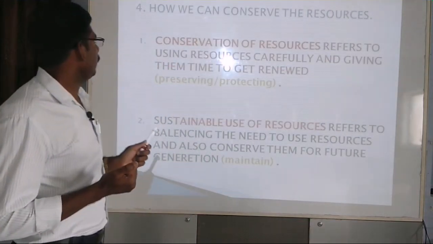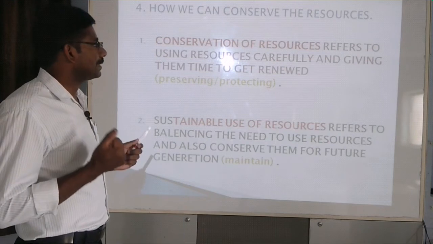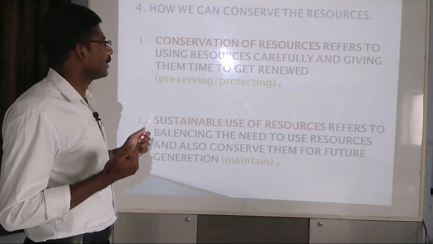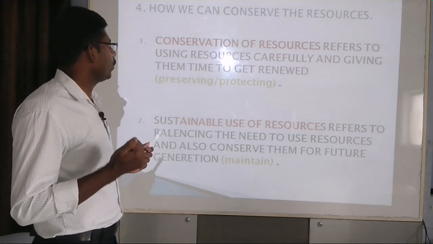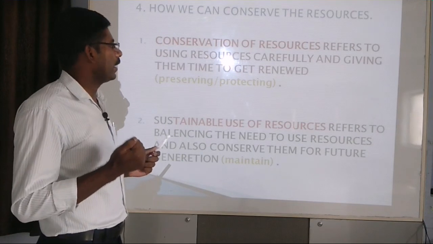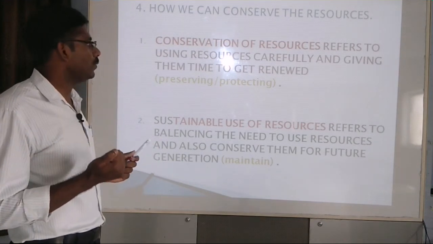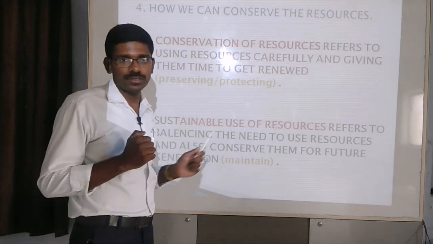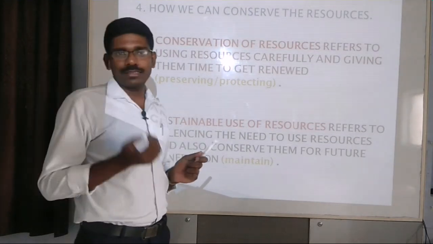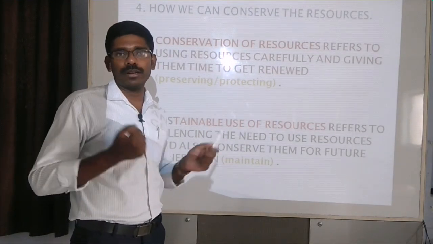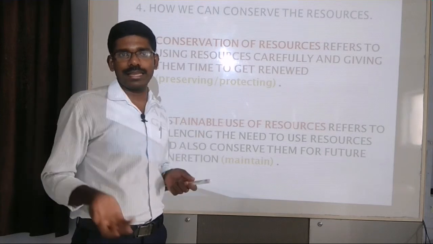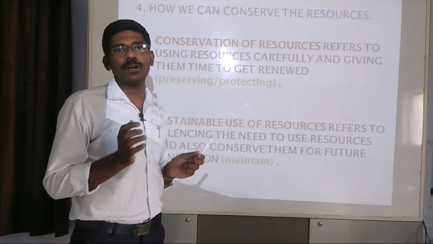The next, we need to discuss how we can conserve the resources. The conservation of resources refers to using the resources carefully and giving them time to get renewed. So here, the renewable resources, we already discussed about the renewable resources. We can recreate or renew them within a limited period of time.